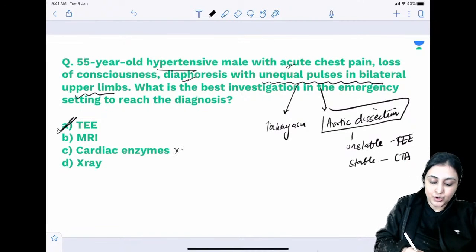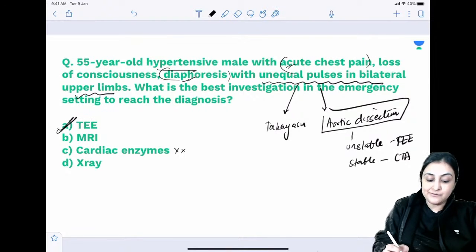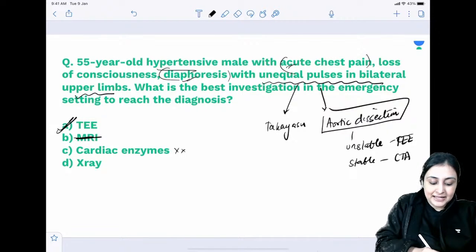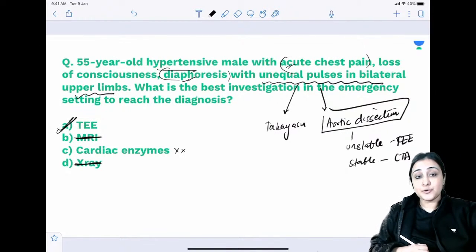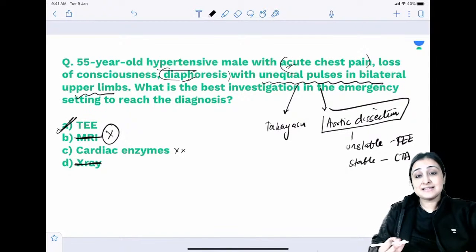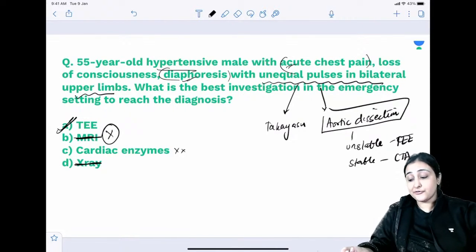Cardiac enzyme, so we are not, even though there is diaphoresis and acute chest pain, MI will not be explained by unequal upper limb pulses, right? So that is why I am ruling out MI, and MRI and X-ray I am anyways ruling out, because MRI in an emergency never, rule it out first. X-ray will not help us reach any sort of a definitive diagnosis in this case. So this is how we will approach, okay?